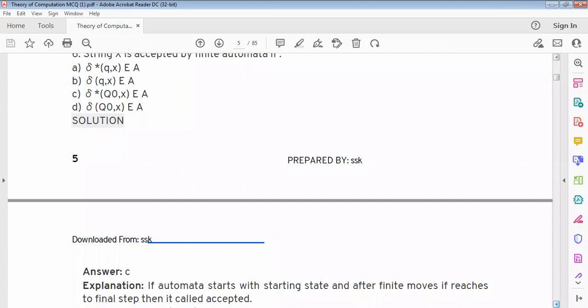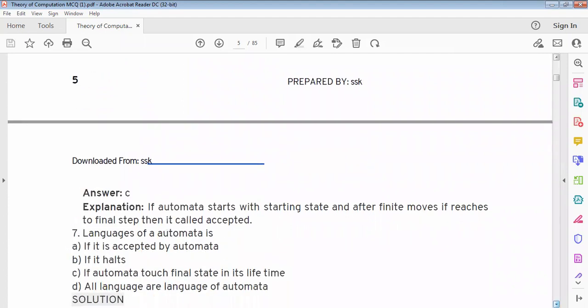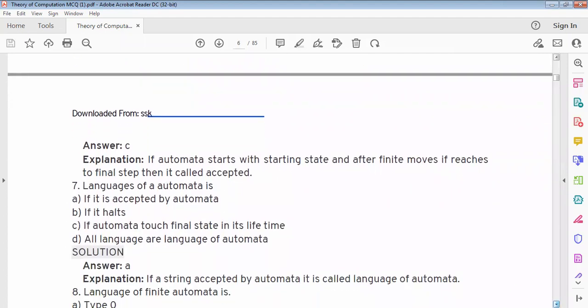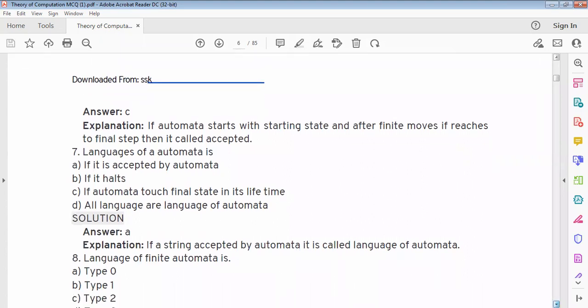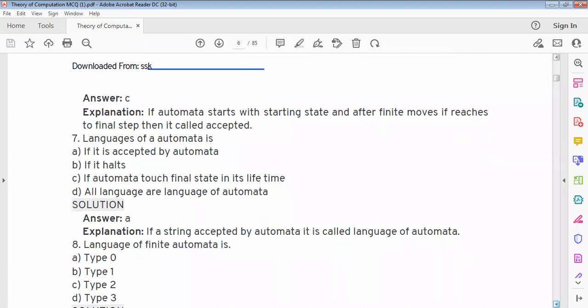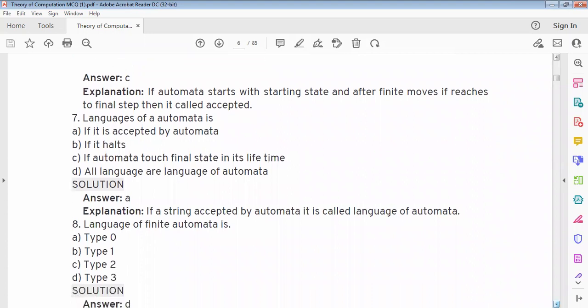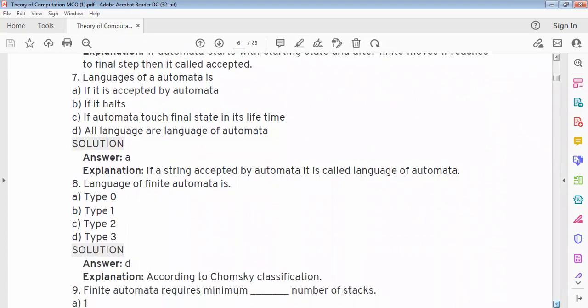Sigma star Q naught comma X belongs to A. Language of automata is option A, if it is accepted by automata. Explanation: if a string is accepted by automata, it is called language of automata.